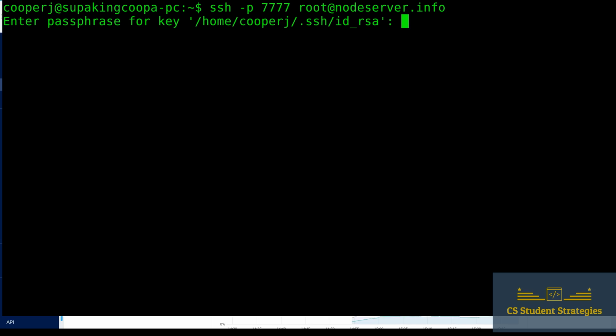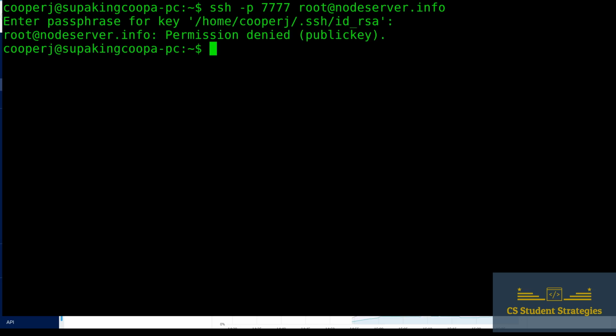But when we type in our password, which is the correct password, it's going to still block us out because SSH does not allow root logins. As you can see, we're trying to log in as the root user, so even though we have the correct password, it's still not going to let us log in. Let me type in the correct password. All right, and it says permission denied, public key. That's how you know that our root login isn't working anymore.